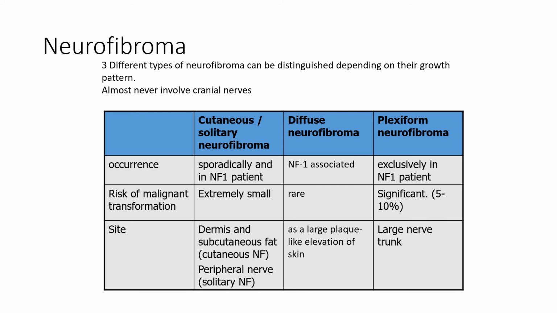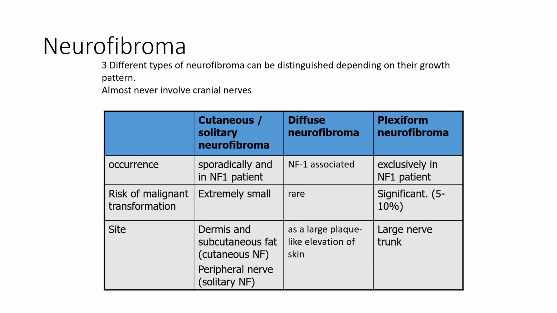So the occurrence of cutaneous solitary neurofibroma can be seen in sporadic cases or in patients with neurofibromatosis type 1. Diffuse neurofibroma is associated with NF1, and plexiform neurofibroma is exclusively seen in NF1 patients. The risk of malignant transformation is quite significant in plexiform neurofibroma, with 5 to 10% risk of malignancy.